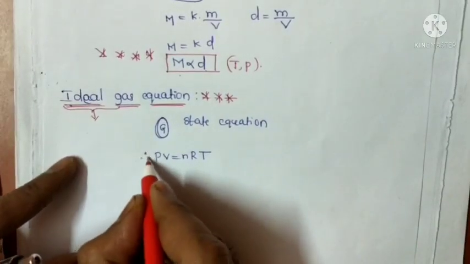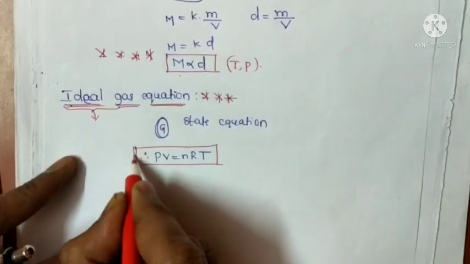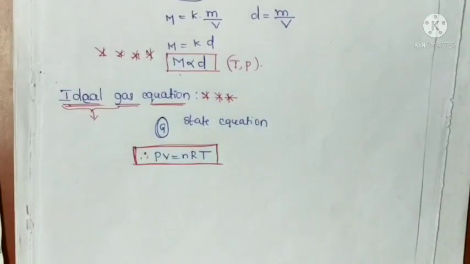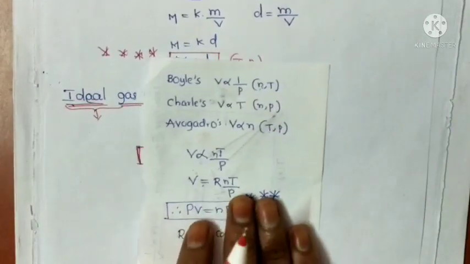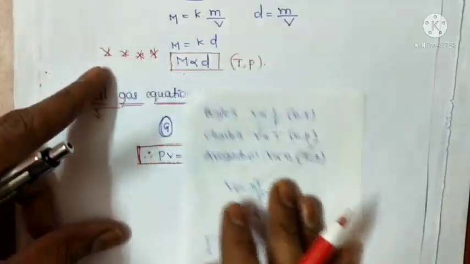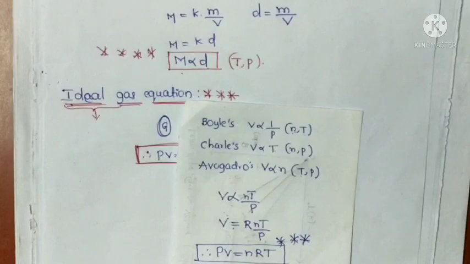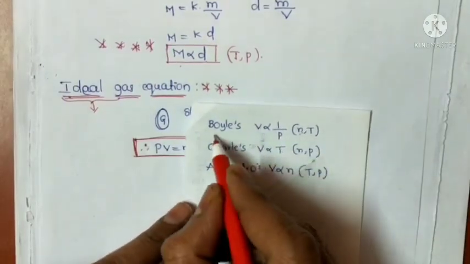Now we will see how to derive this ideal gas equation from gas laws. We already know the 4 gas laws, but here we use 3 gas laws. The first one is Boyle's law.